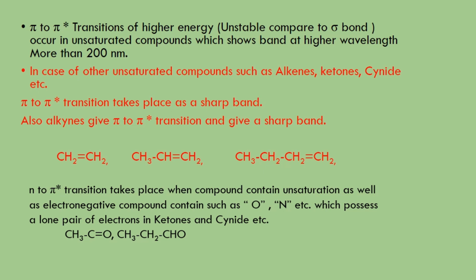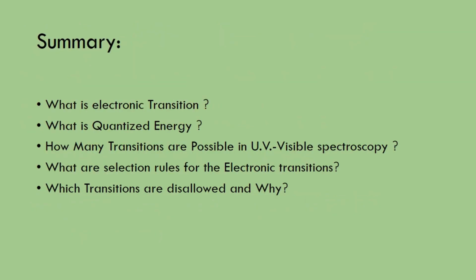Examples are ketones, cyanides, or aldehydes, in which a double bond is present, meaning a pi bond, and electronegative elements are also present, and that's why they can give n to pi star transition. These compounds also give pi to pi star transition because they contain a pi bond. So these are the specific examples of each transition.